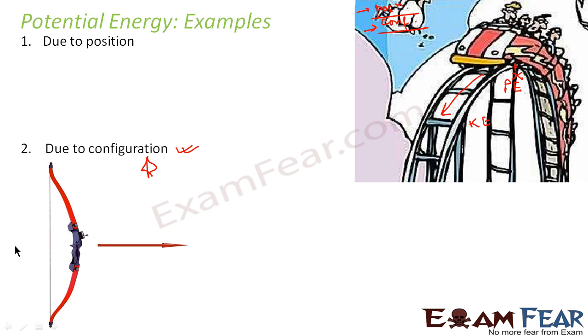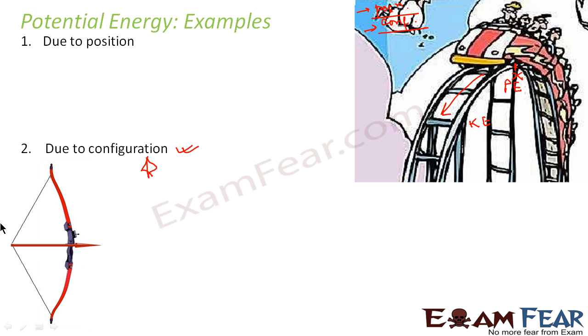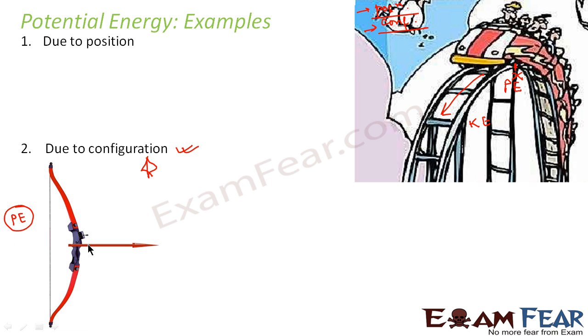When it was released, the arrow moved with a velocity. That means as soon as it was released, the stored potential energy got converted into kinetic energy. Let us see it again. When this thread is stretched, the system is at rest. At this point, there is no kinetic energy. So during this time, there is potential energy stored in the arrow. As soon as the thread is released, the arrow moves with a high velocity, so then it has kinetic energy.